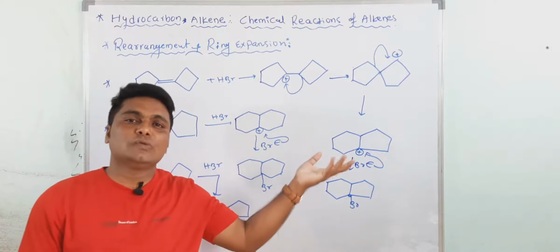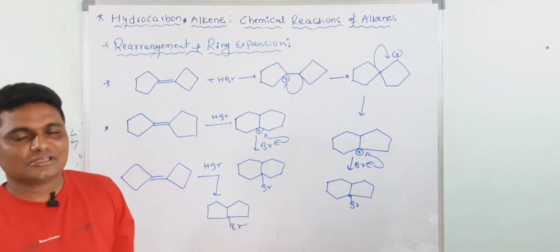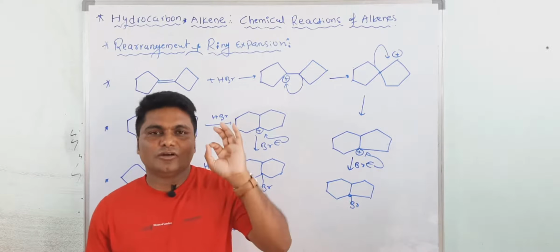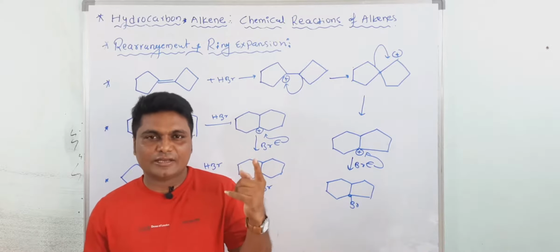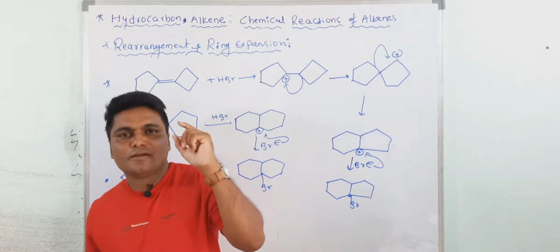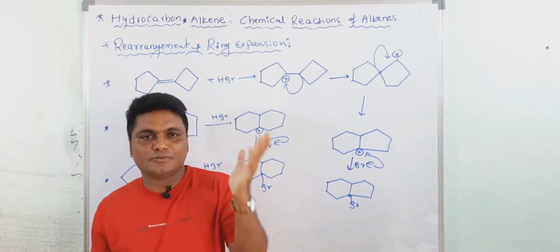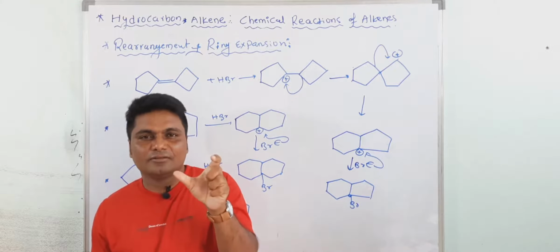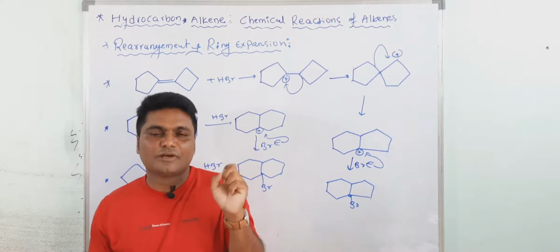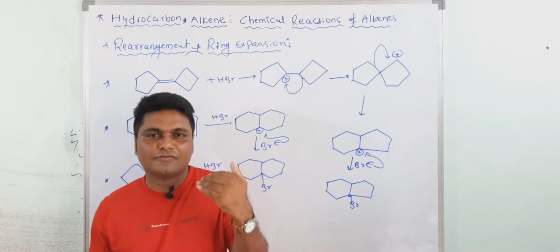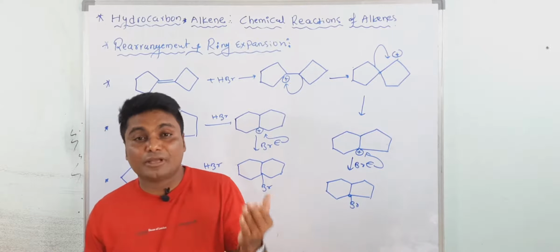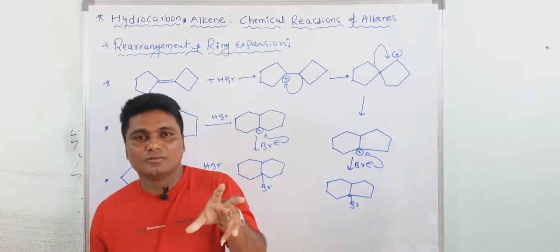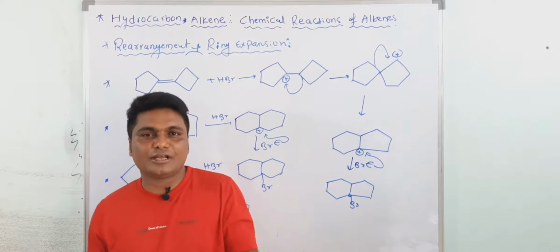Now we will move to stereochemistry. See, in this reaction we discussed electrophilic addition reaction to alkene, that is addition of HX, then the mechanism, the energy diagram, then reactivity based on stability of carbocation, then some problems based on Markovnikov rule and anti-Markovnikov rule.